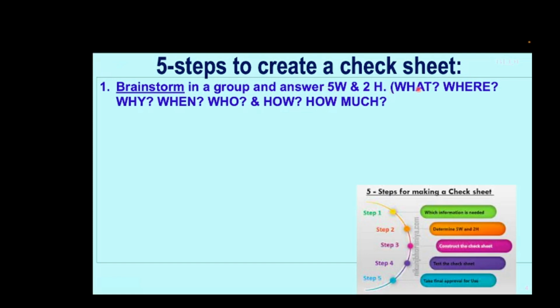The 5W stand for what is the problem, where the problem is occurring, why the problem is occurring, when the problem is occurring, and who is the person causing the problem, maybe due to lack of training. The 2H are how the problem is to be solved, and how much effort is to be put in to solve the problem. To keep simple things simple, you find the simplest solution so that you save resources and time, and the solution is simple to implement.